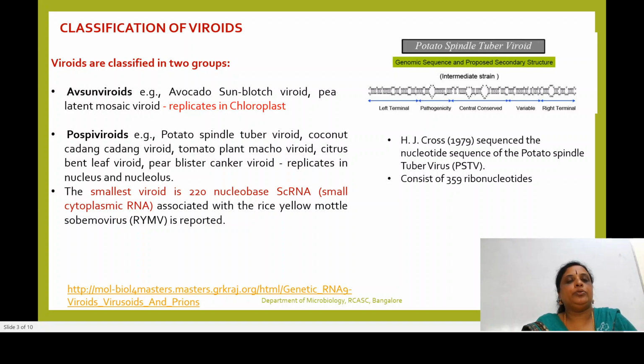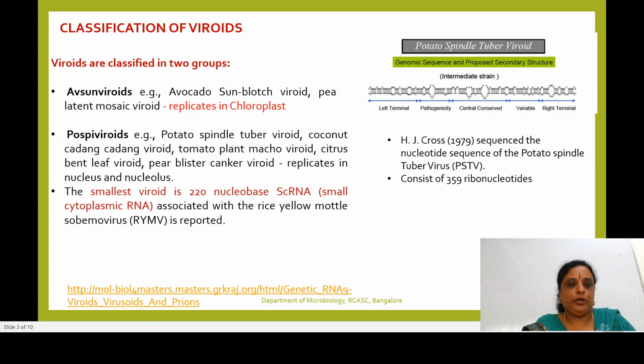However, to remember the Avsunviroids, an example is Avocado sunblotch, and remember it replicates in the chloroplast. Pospiviroids, a very famous example, are potato spindle tuber viroid and coconut cadang-cadang viroid, remember. And these Pospiviroids replicate inside the nucleus.